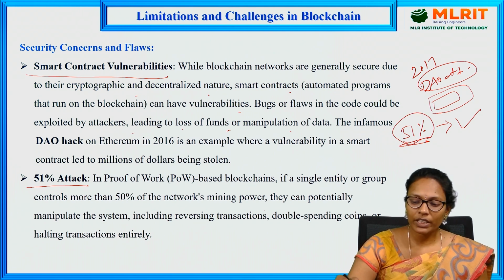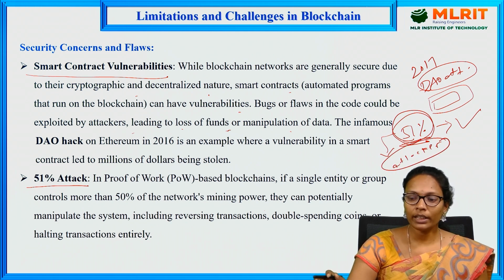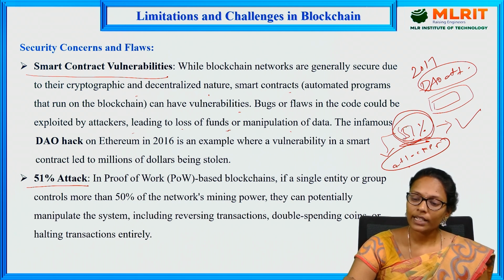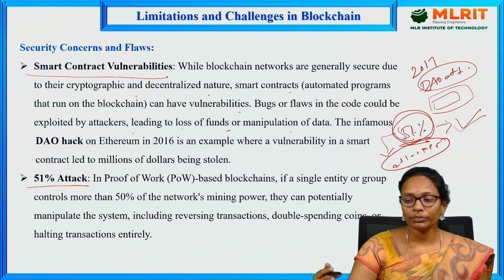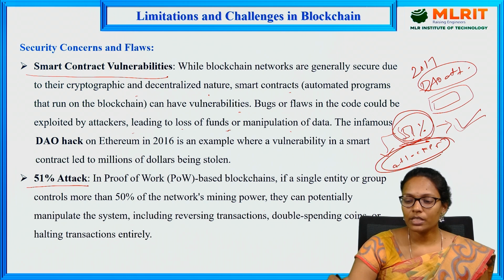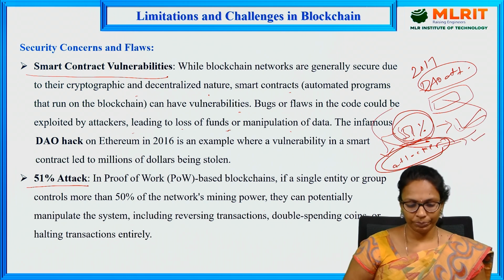If the 51% are attackers and they say this transaction is valid, then obviously the transaction gets deployed onto the blockchain with some bugs, right? The attacker will gain, but the complete blockchain will collapse. That is called a 51% attack.